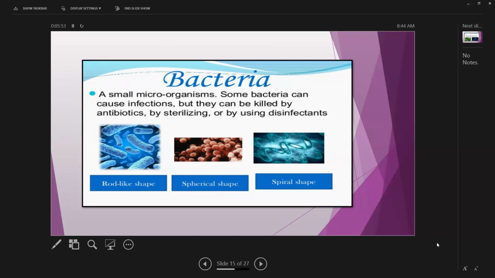In this pandemic situation, we have been advised by the doctors that we should use a sanitizer, but before using the sanitizer, we should wash our hands with soap, and then use the sanitizer to protect ourselves from COVID-19, a coronavirus. We'll discuss it later.